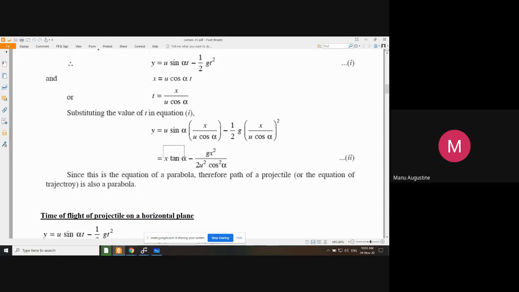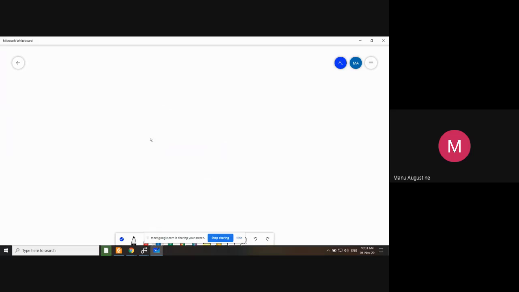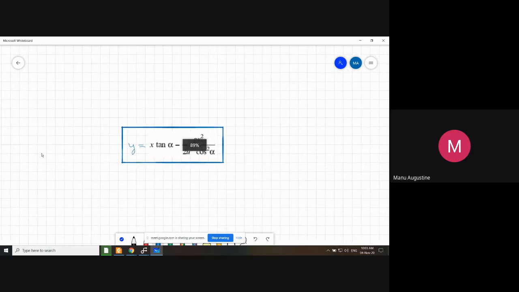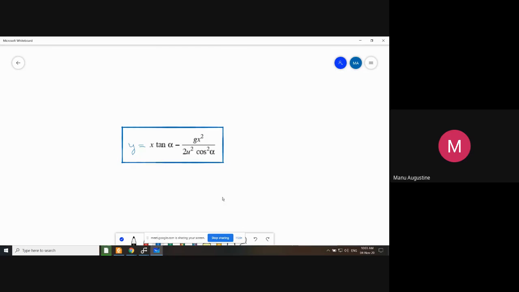The equation of trajectory is given by y is equal to x tan alpha minus gx square upon 2u square cos square alpha. So this is one equation that we have collected.